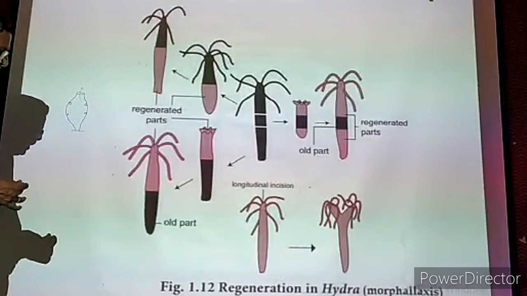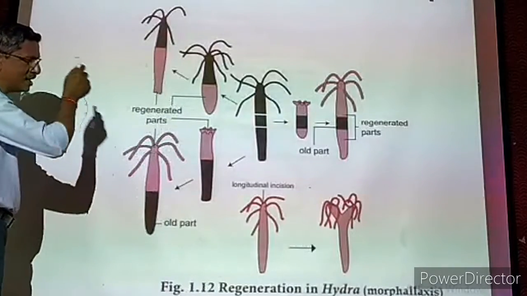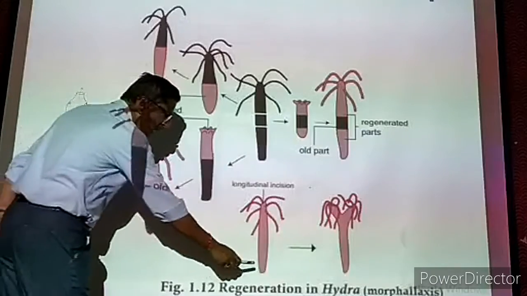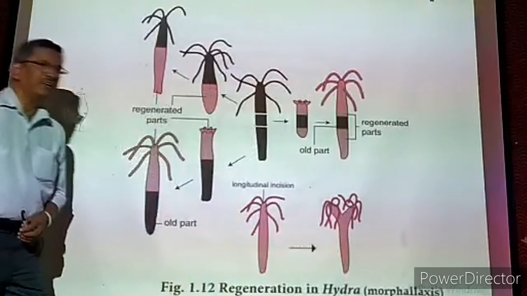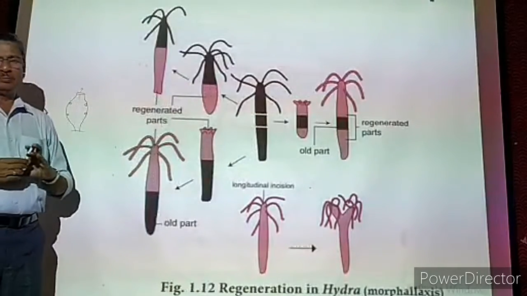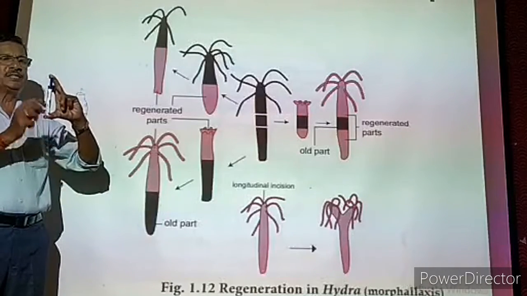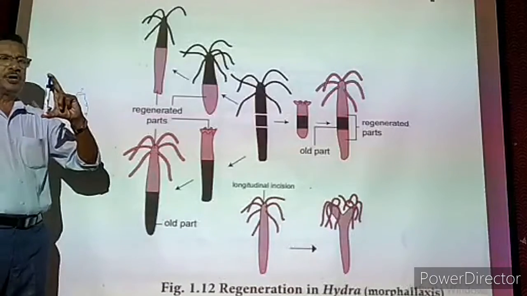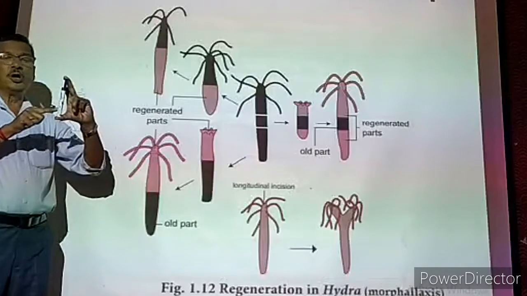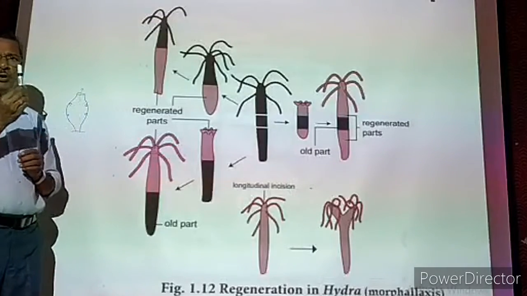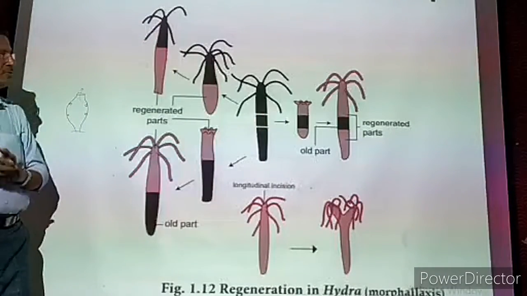Now we are going to see the next one, regeneration. Hydra is already shown reproducing by budding. Now the Hydra is also reproducing by regeneration. First we have to know the meaning of regeneration. Imagine an animal is cut into 3 pieces or 4 pieces, each piece will develop into one full animal. Suppose it is cut into 4 pieces, then 4 small animals will be developed from one body. The adult will not be there because it is cut into pieces. No adult, but 4 young ones will be there.